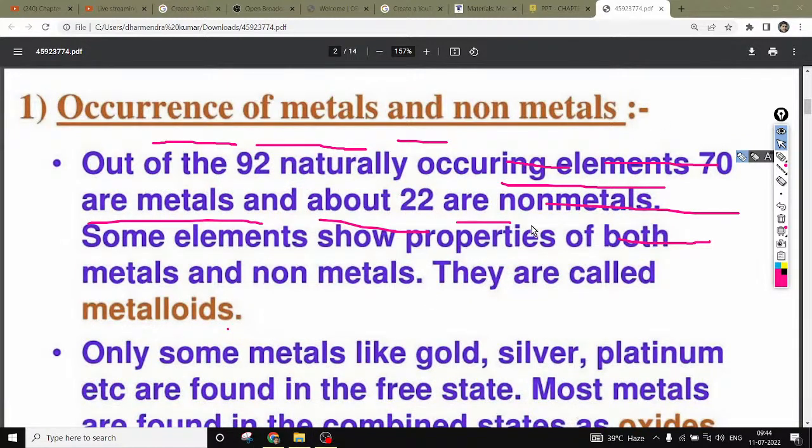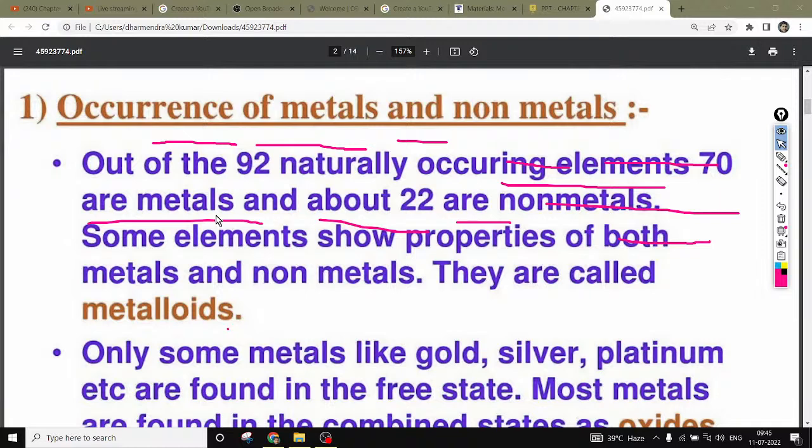Occurrence means where these metals and non-metals are going to be found. In nature, we have 92 naturally occurring elements. Out of 92, we have 70 elements which are found as metals, right? And if we talk about metals, a metal can occur freely as well as in a combined state.